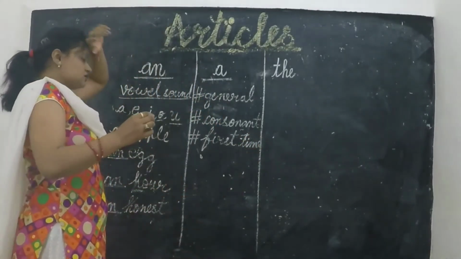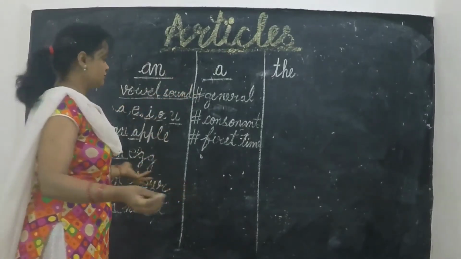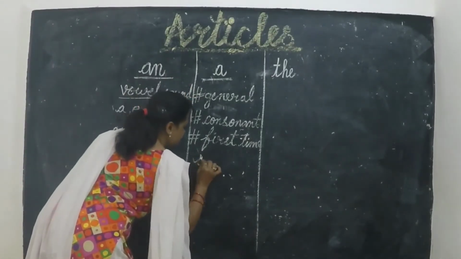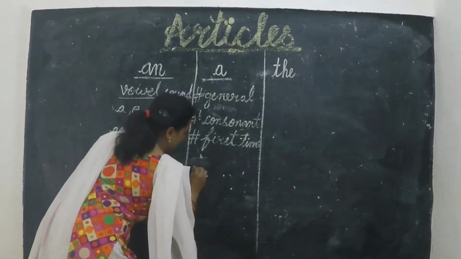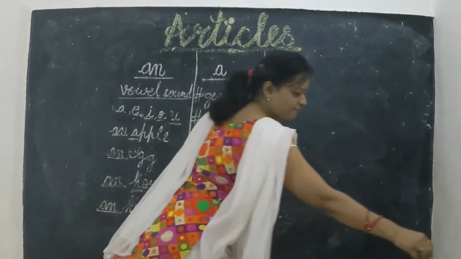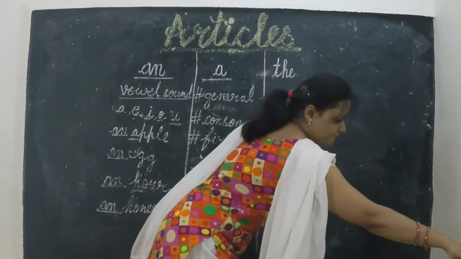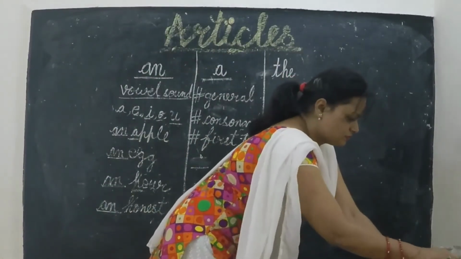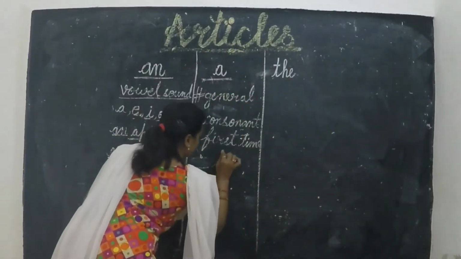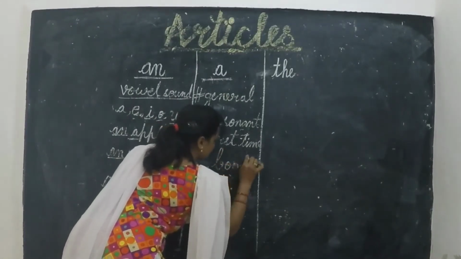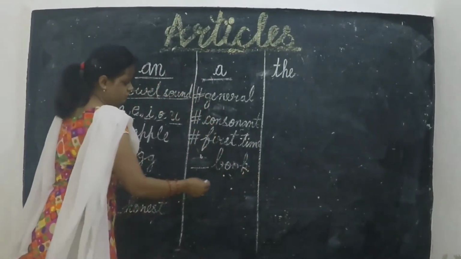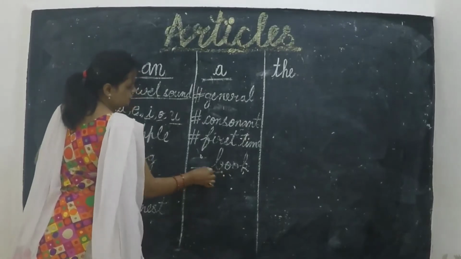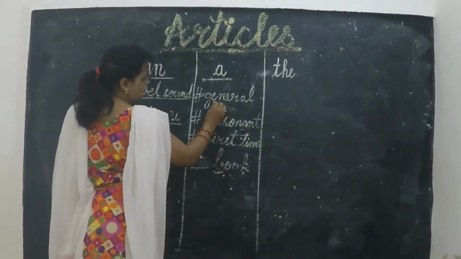Okay, general, we say a book. Book is a consonant, it is general and also consonant.